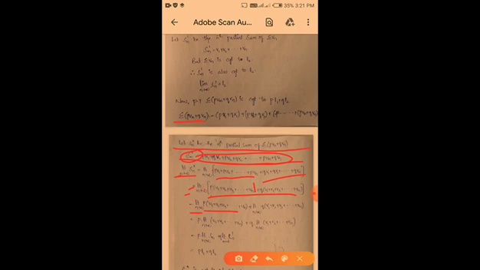So limit n tends to infinity, p into u1 plus u2 plus up to so on plus un, plus limit n tends to infinity q into v1 plus v2 plus up to so on vn. So p is common, so I am taking p outside of the limit. So p into limit n tends to infinity u1 plus u2 plus up to so on plus un, plus q into limit n tends to infinity v1 plus v2 plus up to so on vn.